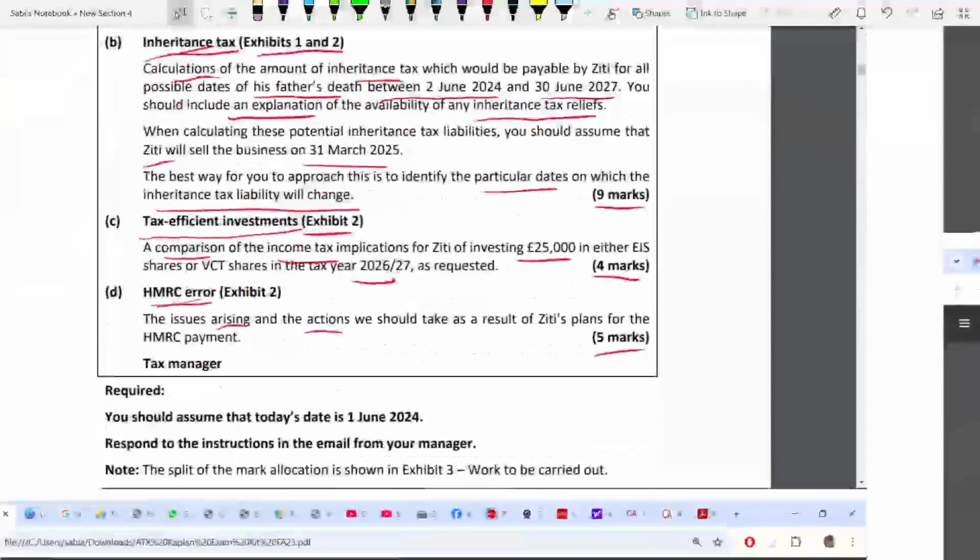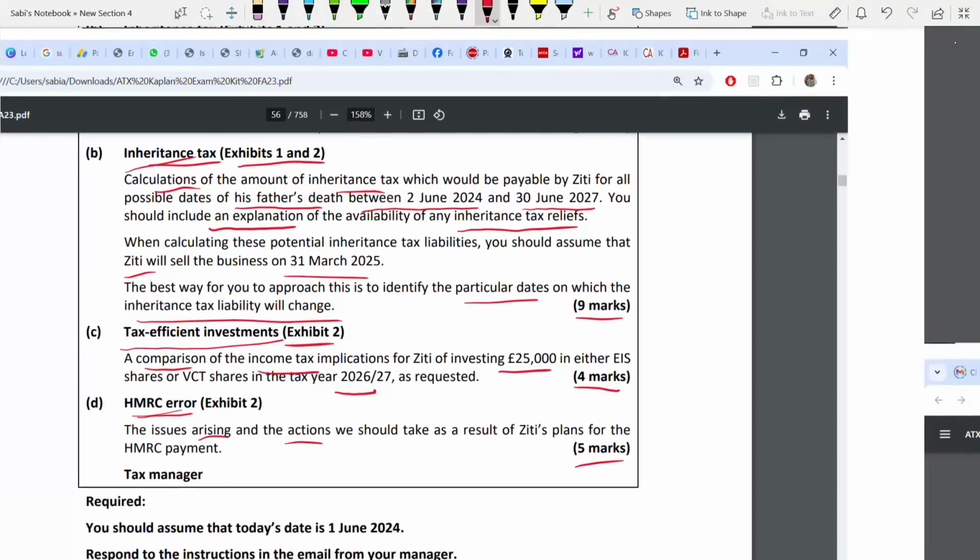It's there in Exhibit 3. You see 2nd June 2024 to 30th June 2027. It's a big time period. So from 2nd June 2024, that's the starting.